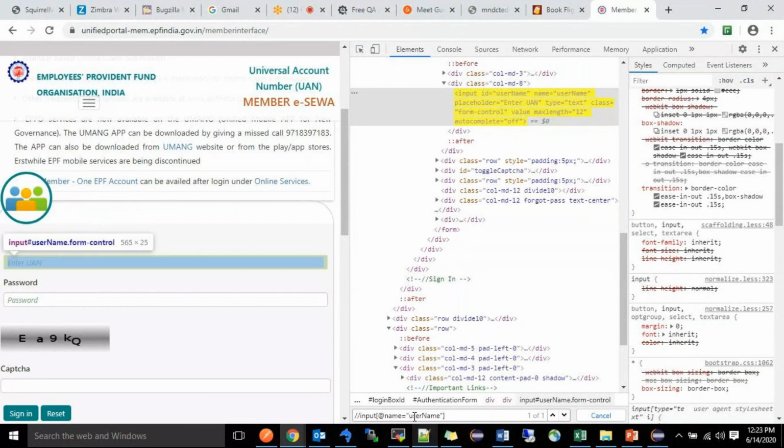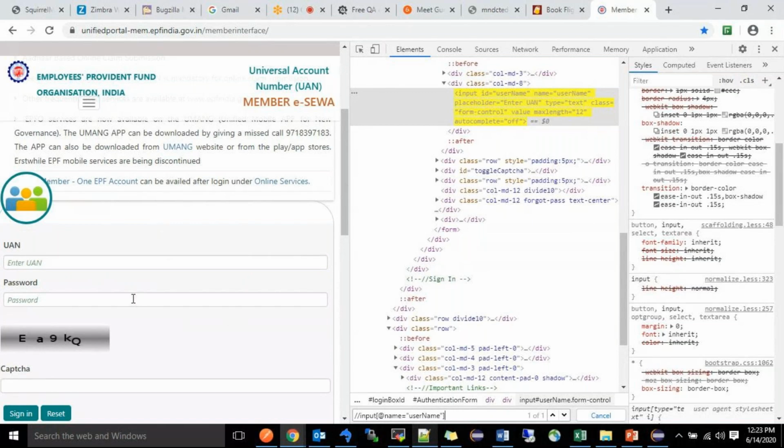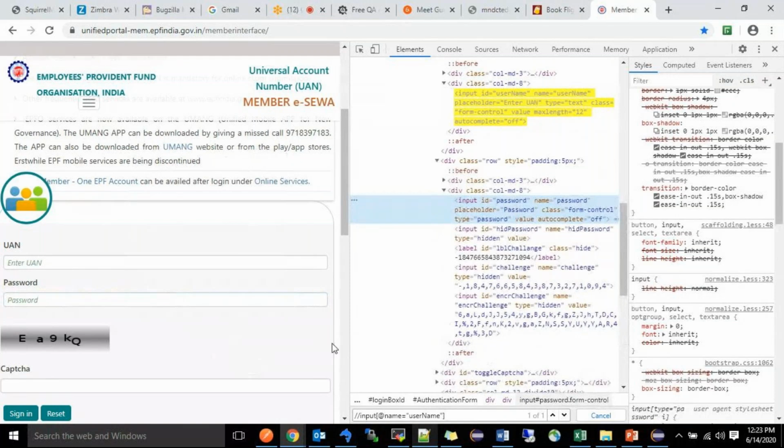Sometimes what will happen? If you find duplicates, instead of 1 of 1 you will see 1 of 2, 1 of 3, and so on. In that case you have to write it uniquely. One more example I will show, for the password. For each and every operation, whatever action you want to do, if you want to enter text in a field or click buttons, you have to write the XPath. This is mandatory, this is the main thing in Selenium.